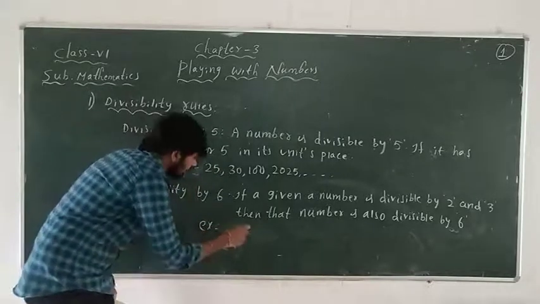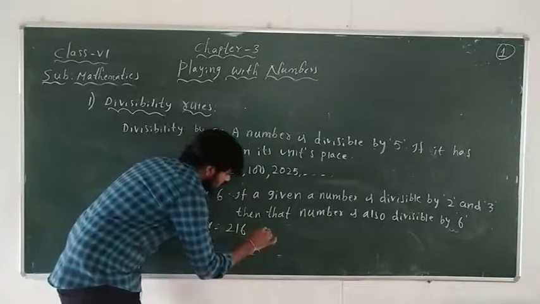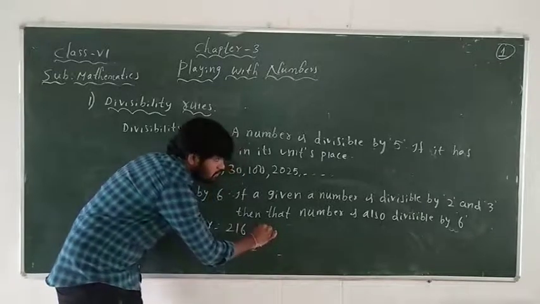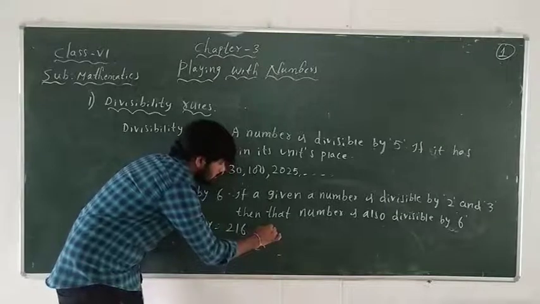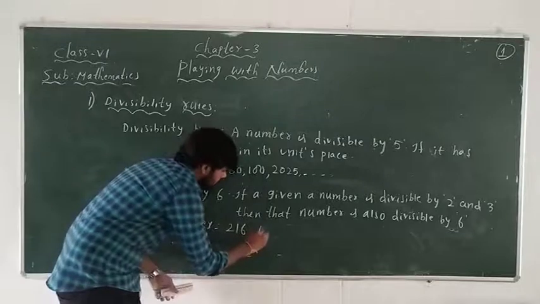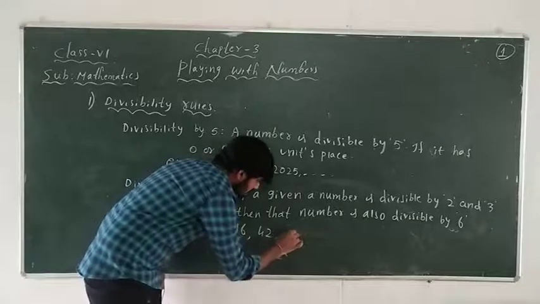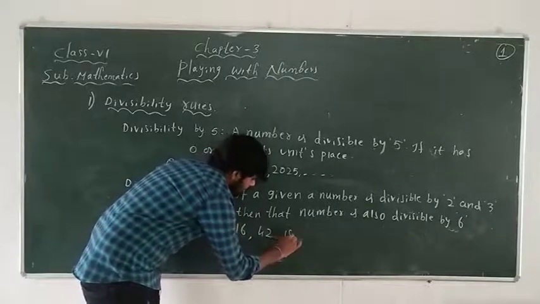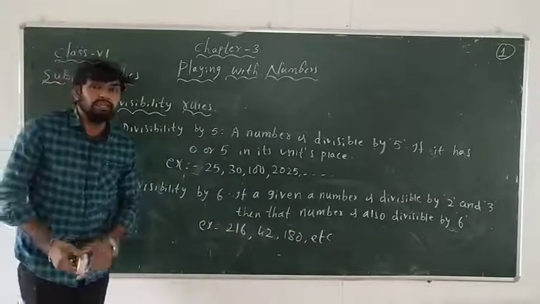So we can just write the multiples of 6. 216. Next, 37 is not divisible by 2 and not divisible by 3. 39, no. 42 we can take. Next, 180, etc.